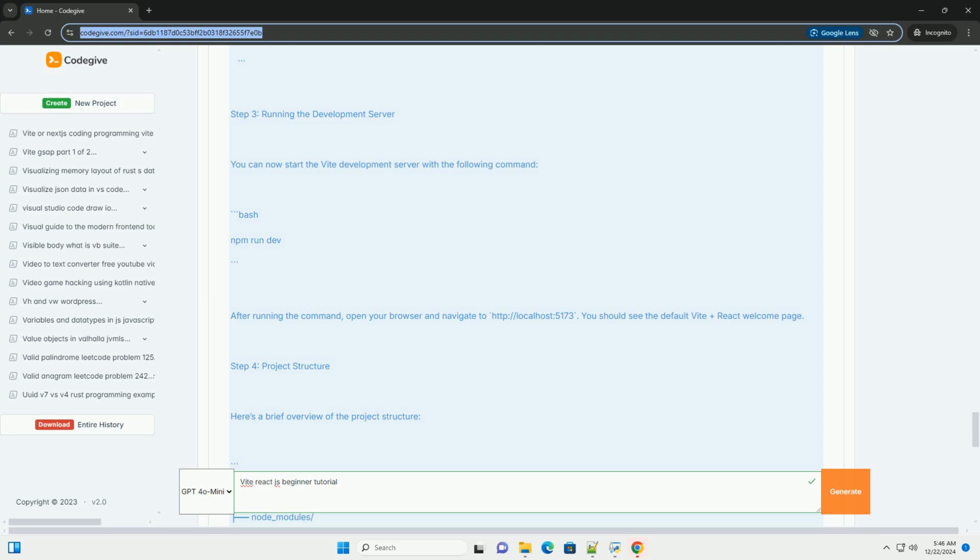Open src/App.jsx and replace its content with the following code.